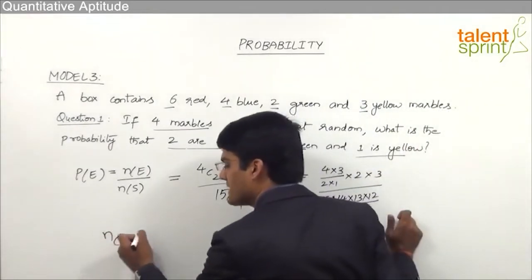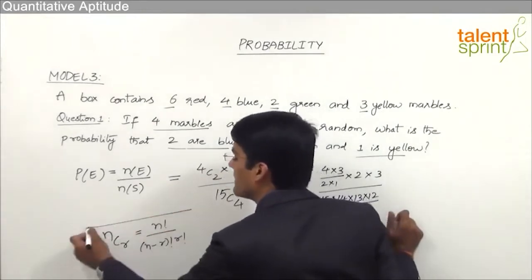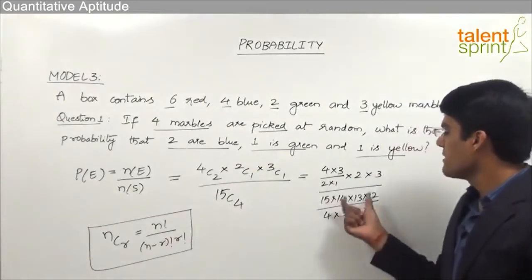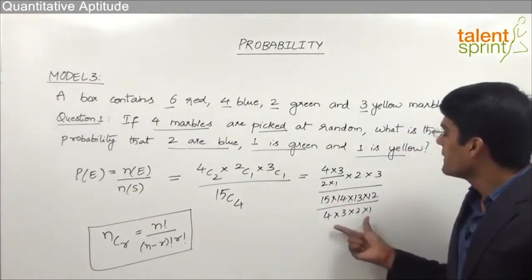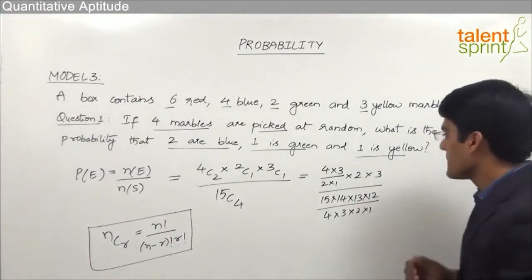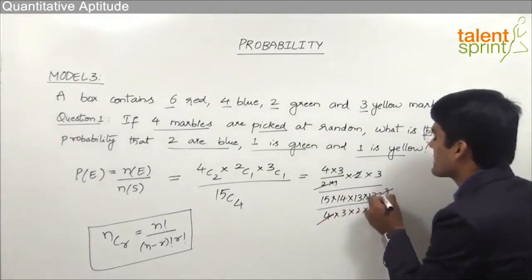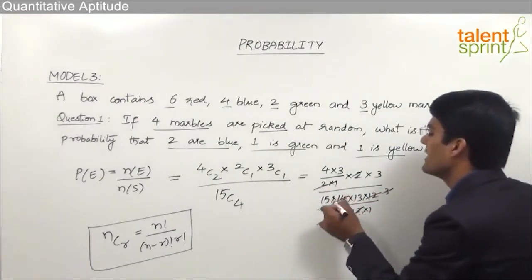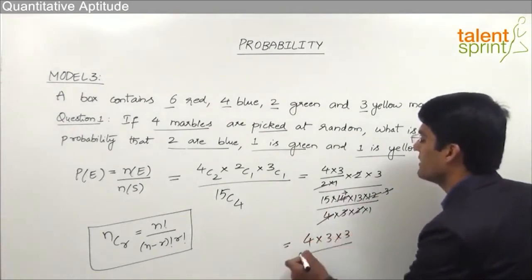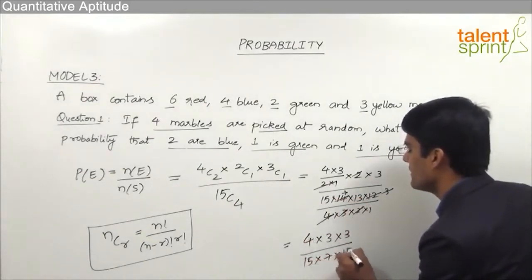We are taking this based on the concept of NCR. We know that NCR is equal to n factorial divided by n minus r factorial into r factorial. We had learned this in case of permutations and combinations. So going by that, we can say 15C4 is 15 into 14 into 13 into 12 divided by 4 into 3 into 2 into 1. Now by simplifying this, we can get the required answer. So 2 and 2 here gets cancelled, 4 here goes 3 times, again 3 and 3 gets cancelled and 2 can be taken 7 times. So the final answer is 4 into 3 into 3 divided by 15 into 7 into 13.